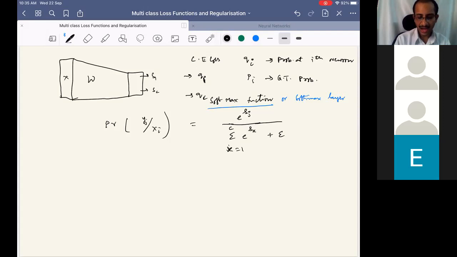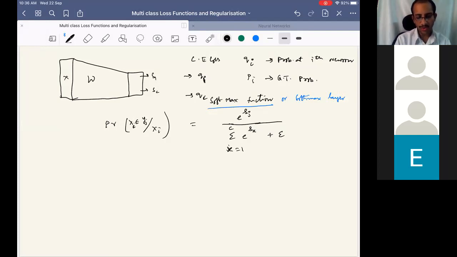E power Sj we have to write here, because we are trying to convert the scores to probabilities. Is this fine? Are you understanding? So we are considering e power Sj divided by the summation of all scores, and that gives the probability of Xi belonging to Yj. Hope this is clear.